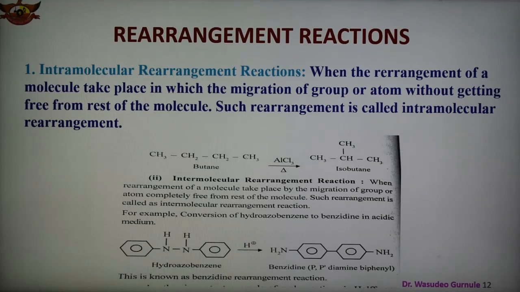So this is cis-trans, and this type of conversion is also known as intermolecular rearrangement reaction. So conversion of malic acid to fumaric acid, or of hydroazobenzene to benzidine, are examples of intermolecular rearrangement reaction.